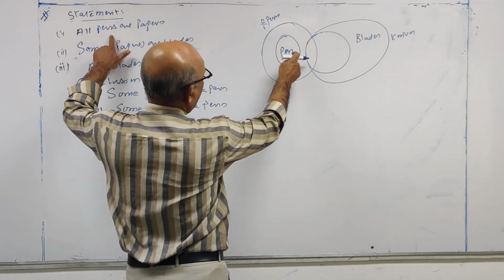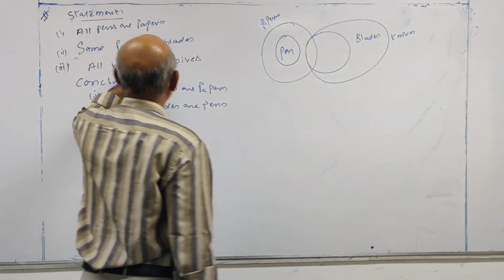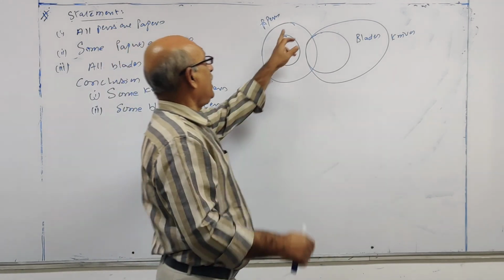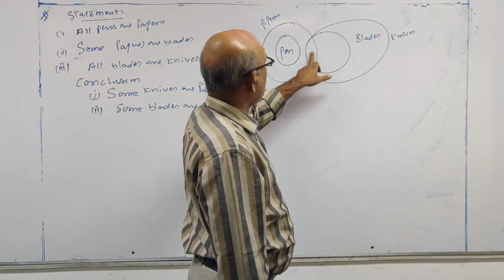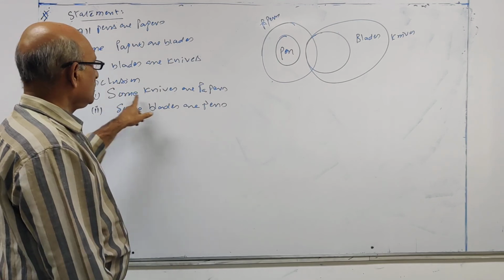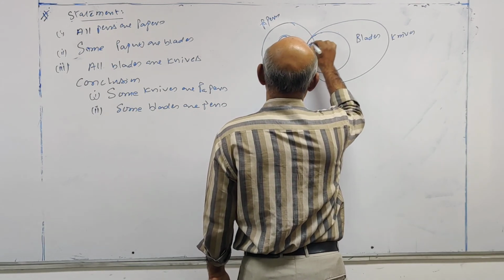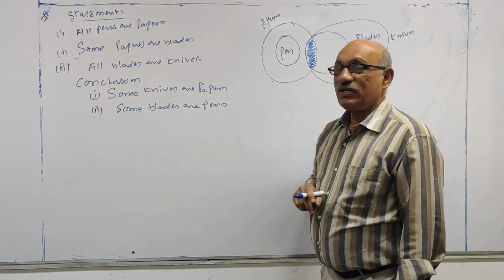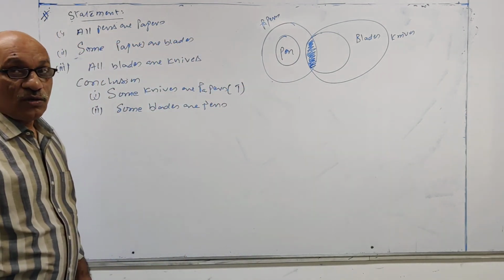All pens are papers. Some papers are blades. This part is some papers are blades. All blades are knives. So we have a connection between paper and blade. This portion says some papers are blades, and this portion also says some papers are knives. Let us see the conclusion. Some knives are papers. Look at this, this is the common portion for papers and knives. So this conclusion is true.